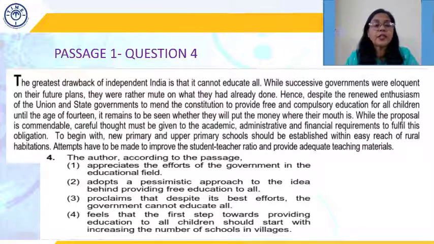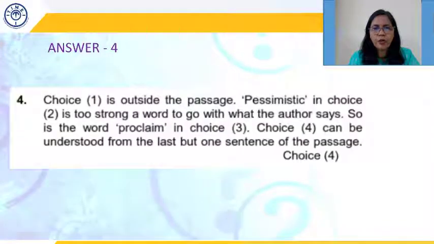The fourth one says, the author feels that the first step towards providing education to all children should start with increasing the number of schools in the villages. Now this part is validated by the second last statement, which says that new primary and upper primary schools should be established within easy reach of rural habitations. So clearly the answer for this question is option 4.